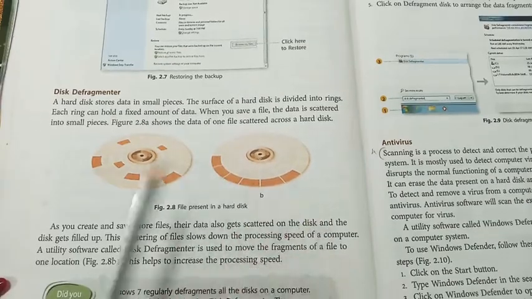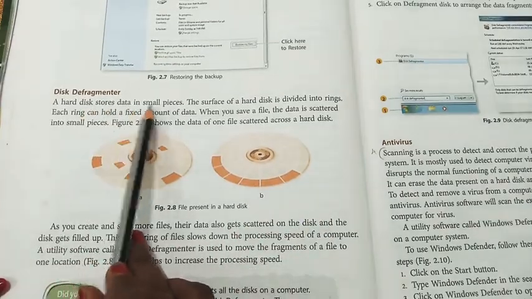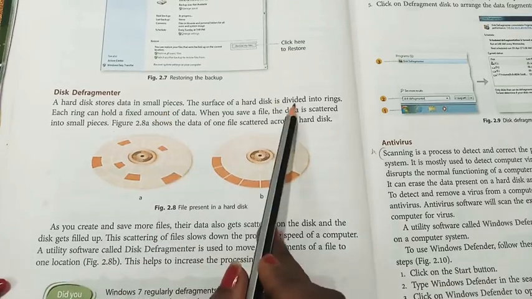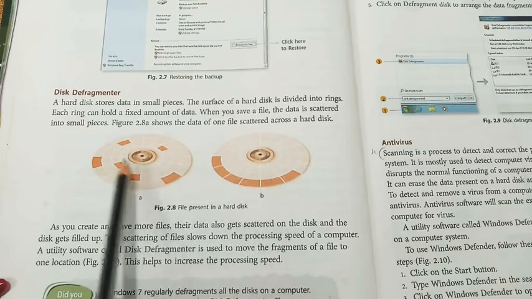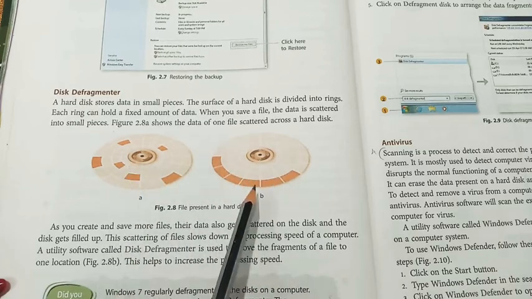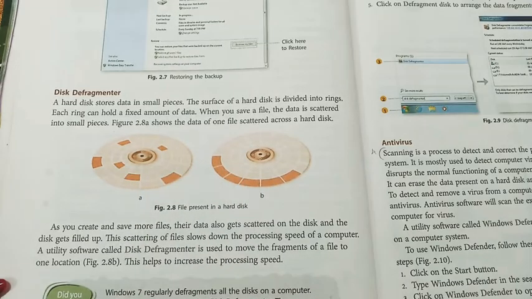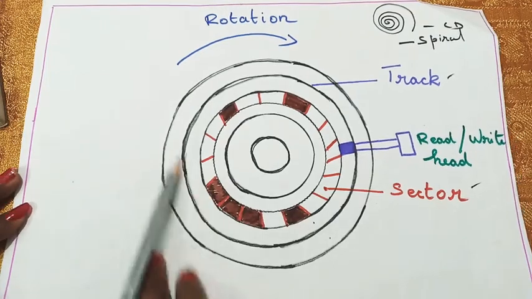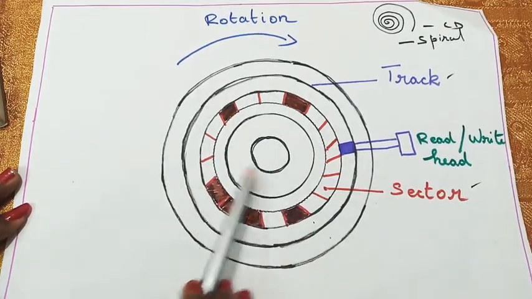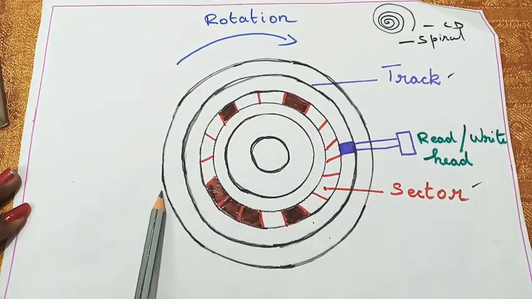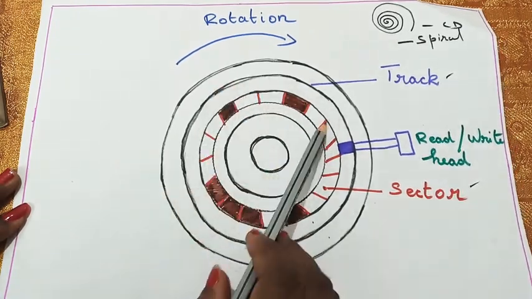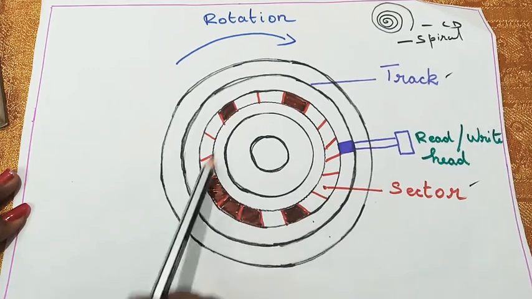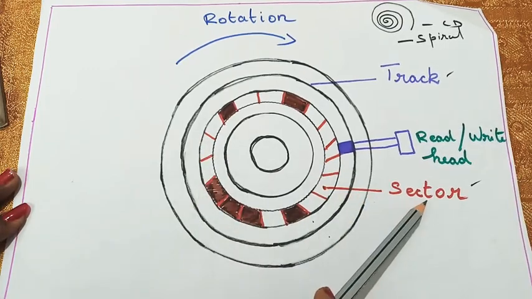Let's see the definition. A hard disk stores data in small pieces. It is divided into concentric rings, which are divided into tracks as well as sectors. Look at this picture of a hard disk. Each ring is a separate ring, like concentric circles. Each circle is separated by a separator, which is called a sector.